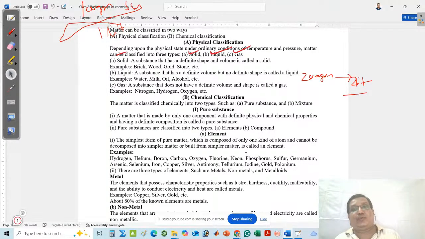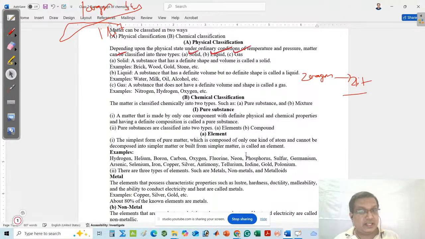On the other hand, if you think about a mixture, I will explain the details of mixture after a little while, after complete details about the pure substance. But from the example, I have given some idea about the definition of mixture. Obviously, a mixture does not have one component.